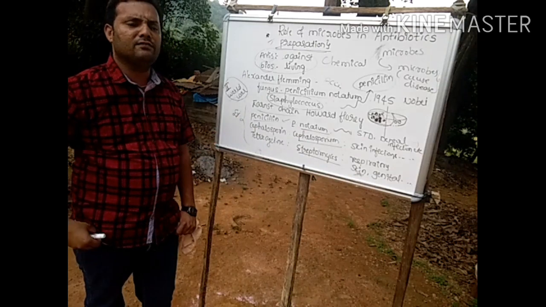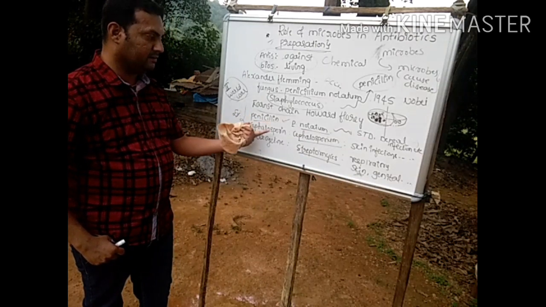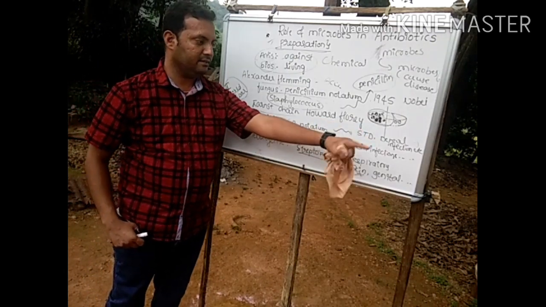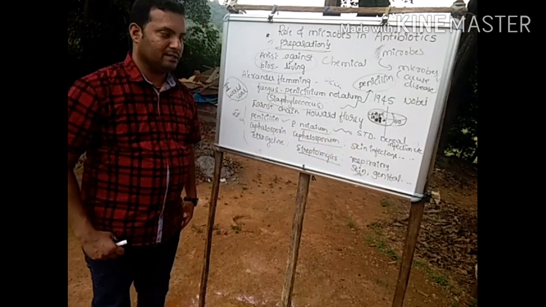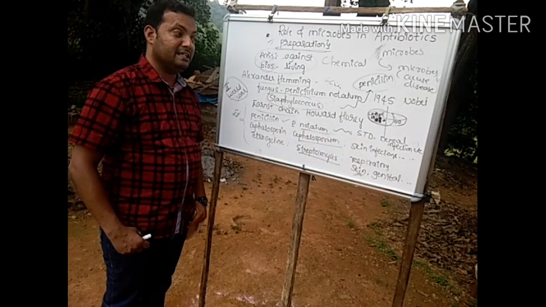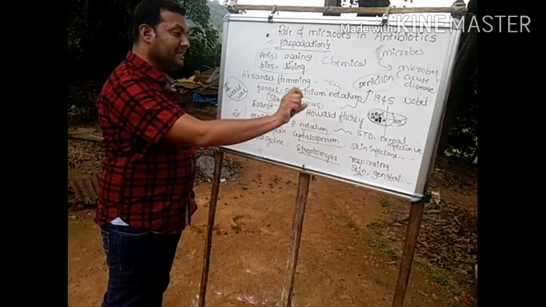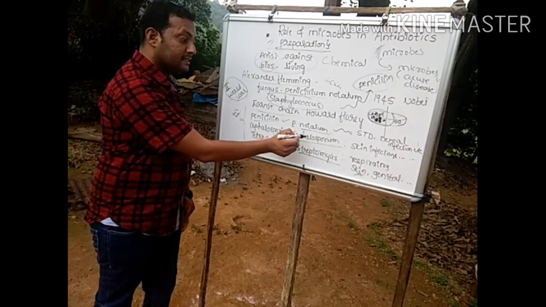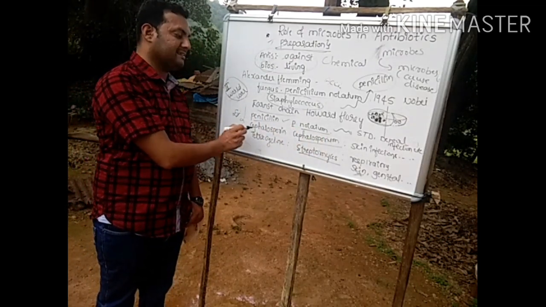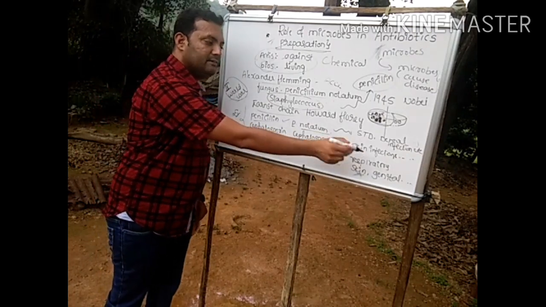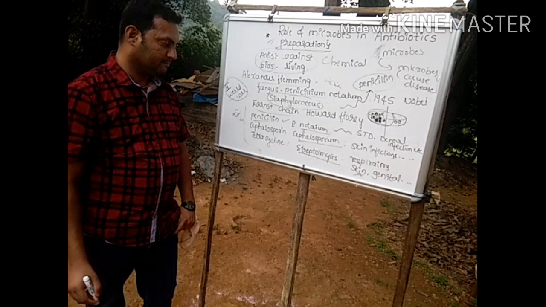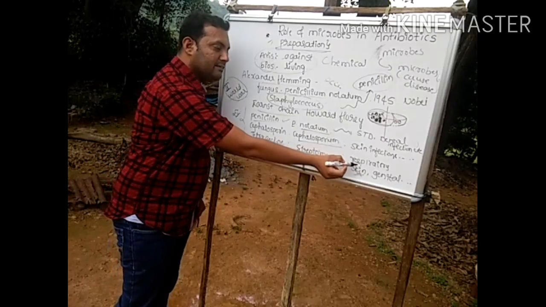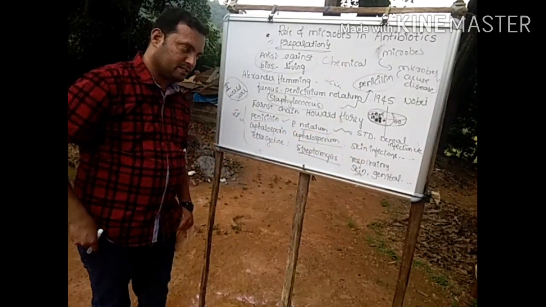Then many examples can be given for antibiotics. For example, as I have given here, penicillin was produced from Penicillium notatum, and it can be used against various bacterial infections which cause sexually transmitted diseases, and even for dental infection. For a variety of bacterial infections, this penicillin can be given as a treatment. Cephalosporium is the name of the microbe from which cephalosporin was produced, and it can be given as a treatment for skin infection. Similarly, tetracycline, produced by Streptomyces, can be given as a medicine for various respiratory, skin and genital infections.